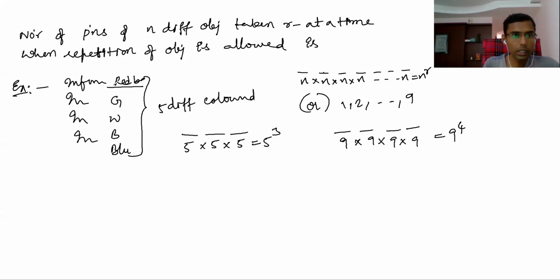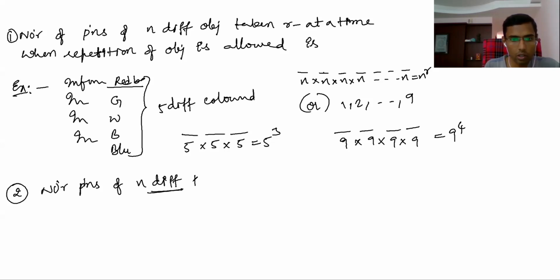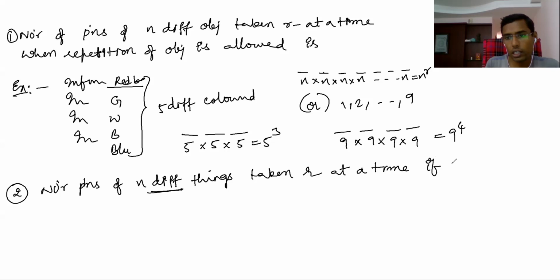Okay, all right. When this is given, immediately the question comes: the number of permutations of n different things, I am stressing different things, taken r at a time, if at least one object is repeated.